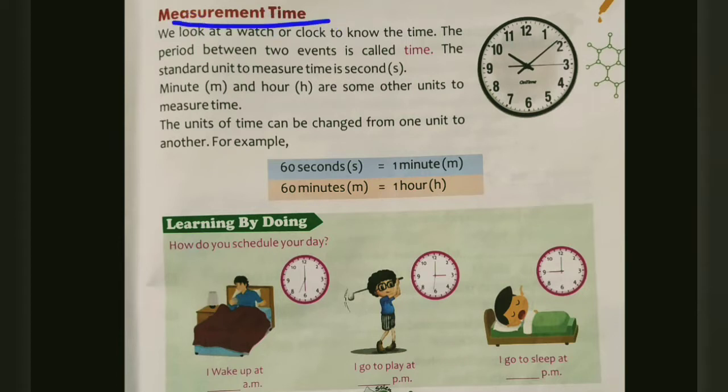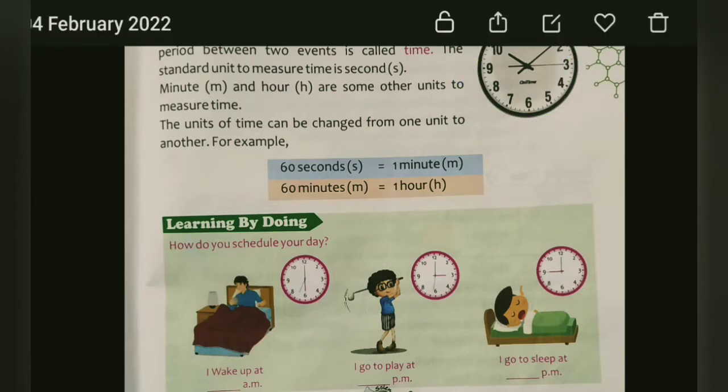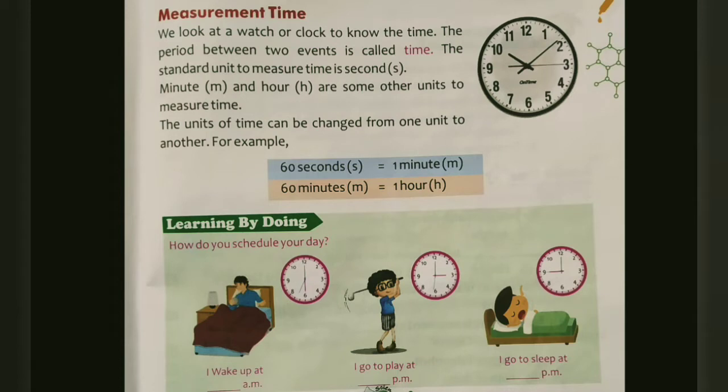Measurement of time. You can see here, this is a clock. Bachcho, in your maths online class, your teacher already taught you how to measure the time.